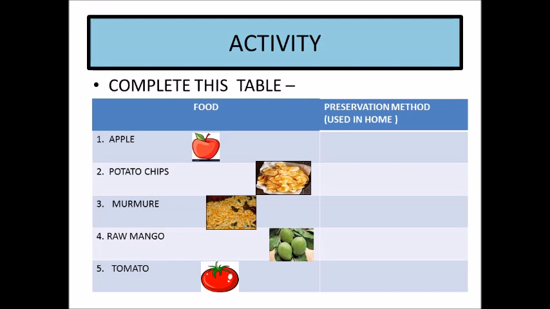The first food item is apple, the second one is potato chips, the third one is murmure, kind of namkeen, fourth one is raw mango, and fifth is tomato, a vegetable.